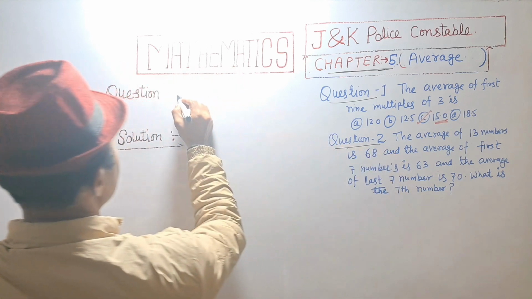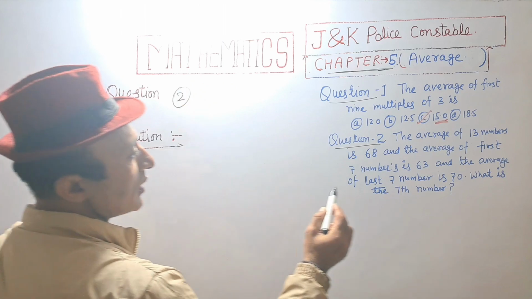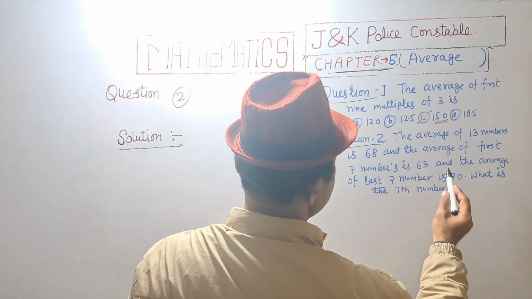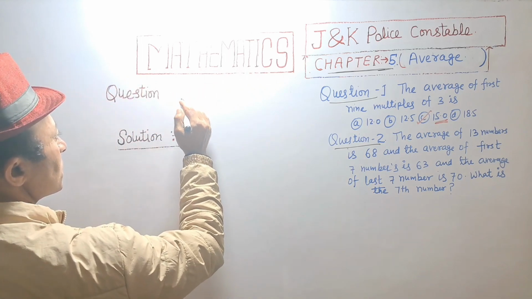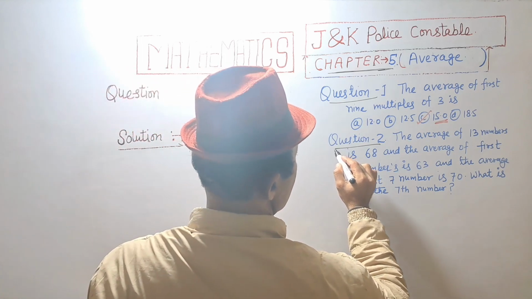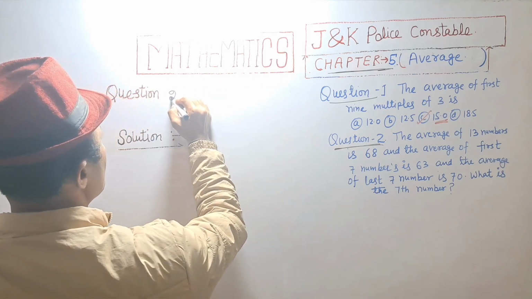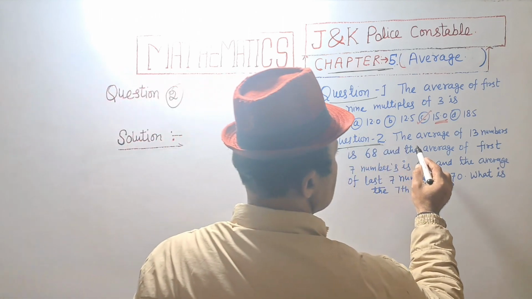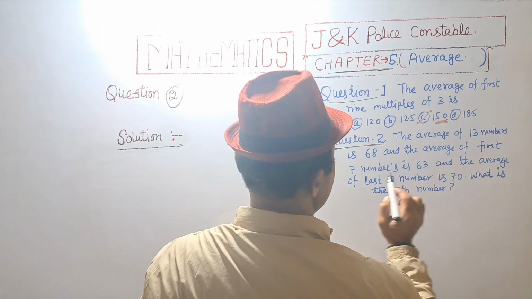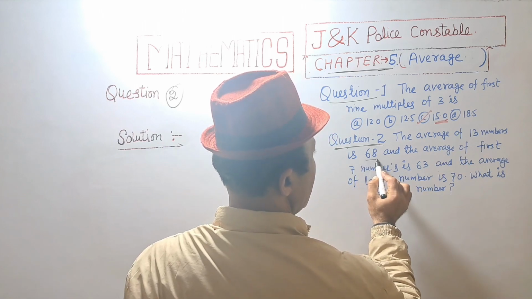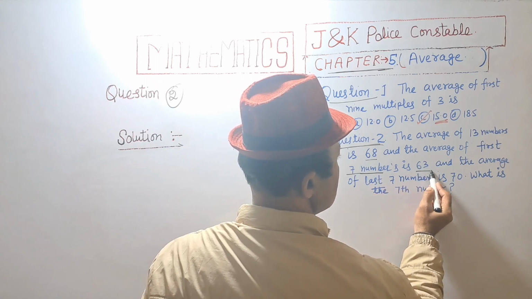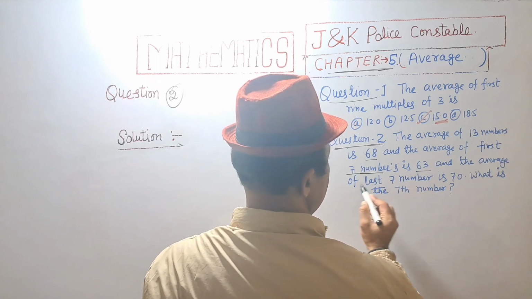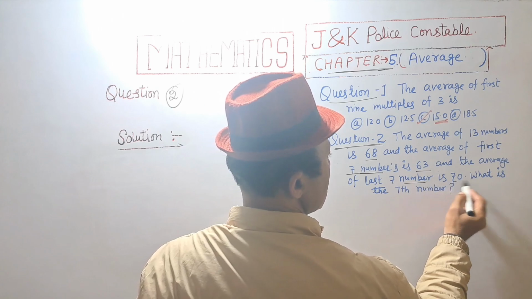Question number 2. The average of 13 numbers is 68 and the average of the first 7 numbers is 63 and the average of the last 7 numbers is 70.